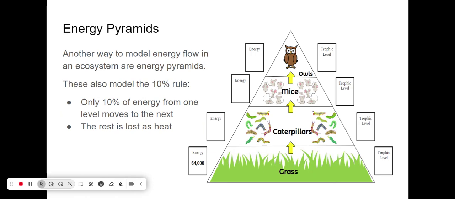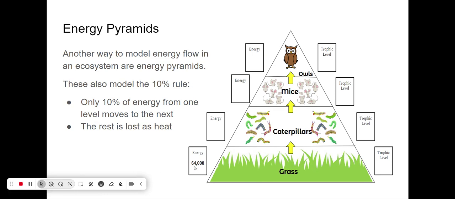Now, energy pyramids are just another way to model energy flow in an ecosystem. So it's just like a food chain or a food web. But these also model the 10% rule. So the bottom of the pyramid is the largest. This is where the most energy is, and this is where your producers are found. So in the 10% rule, only 10% of energy from one level moves to the next. The rest is lost as heat.